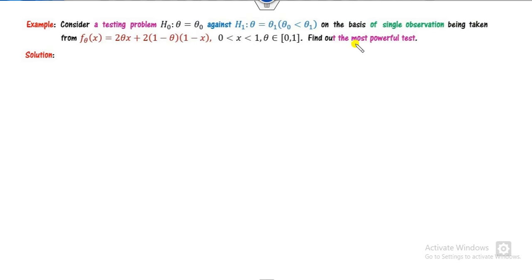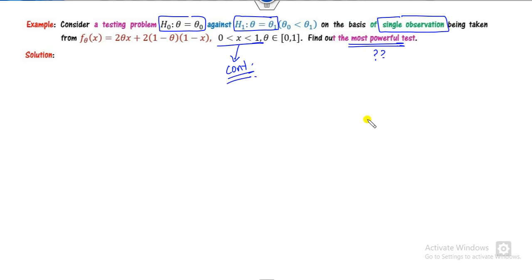Let's look at one more example. So this is the most powerful test. Again, your target. You can see it's a simple hypothesis. It's a continuous random variable, and the observation is single. So your target is to find the value of the L firstly. So it's a single observation, so it's 1 to 1. It means it's the same as this.